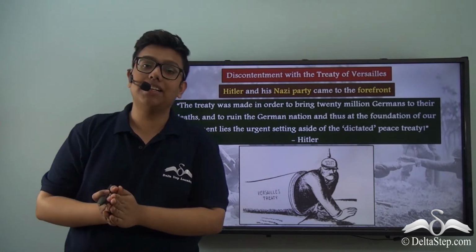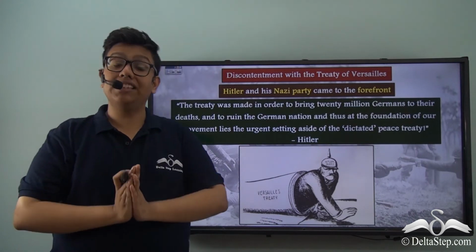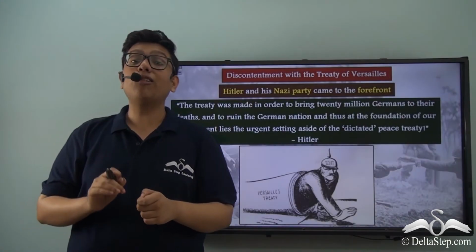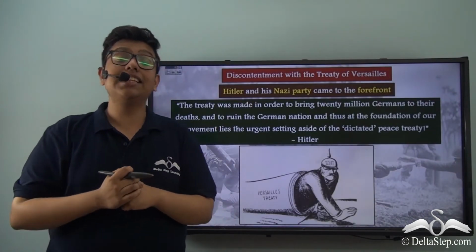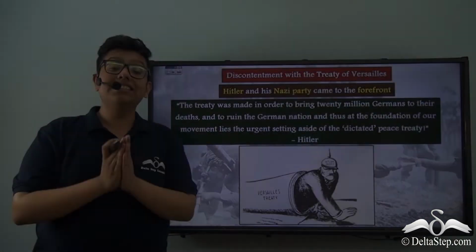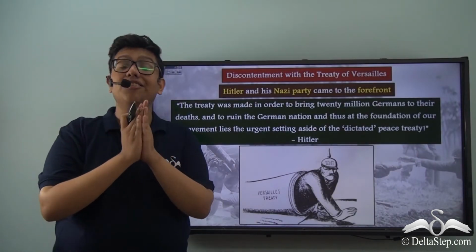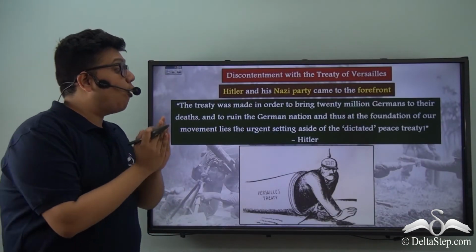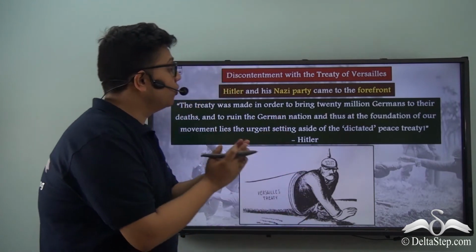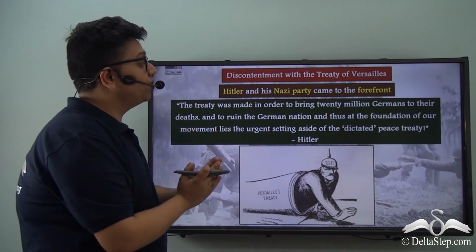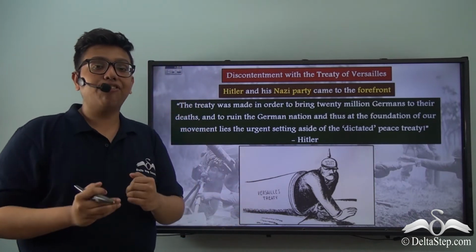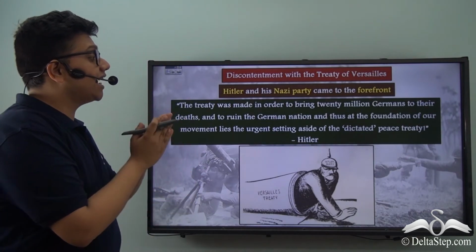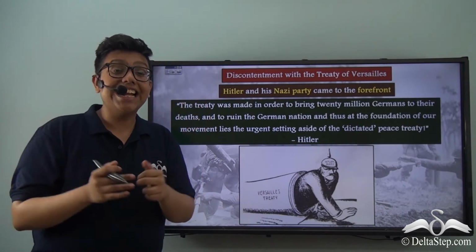Hitler and his Nazi party had one very clear goal when they were rising to power: they wanted to restore Germany's lost pride, and in order to do that, they wanted to disregard every single one of the terms of the Treaty of Versailles. You can see Hitler's sentiment of disregard of the Treaty of Versailles in a speech he once made. He said that the treaty was made in order to bring 20 million Germans to their deaths and to ruin the German nation. And thus, at the foundation of our movement, the Nazi movement, lies the urgent setting aside of this dictated peace treaty.